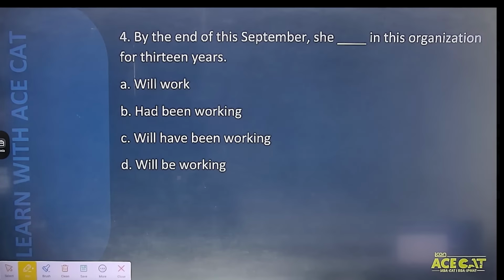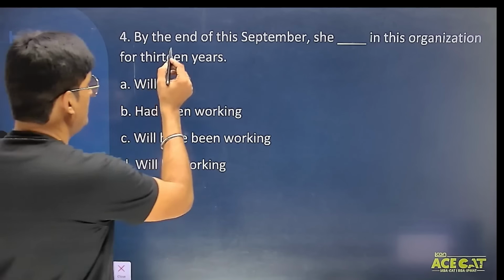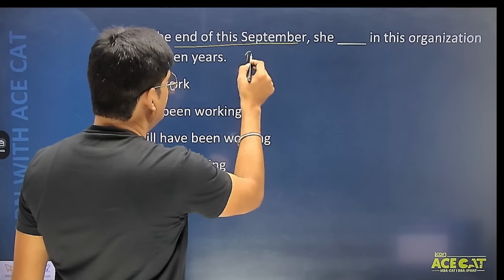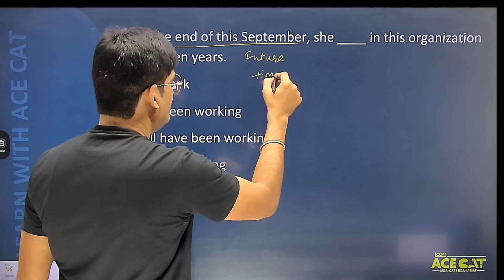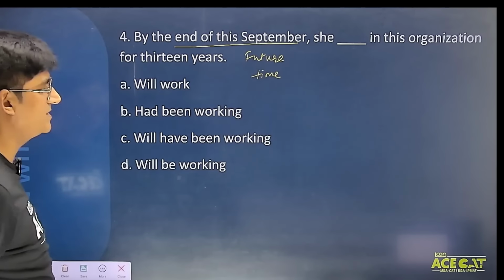Question number 4. By the end of this September, she dash in this organization for 13 years. Again, try to understand what and which time we are talking about. सबसे पहले किसी भी sentence में you people will have to identify the time. So by the end of this September, that means it becomes a future point. This becomes a future point of time, isn't it? By the end of this September.